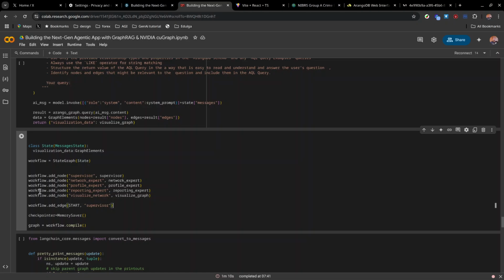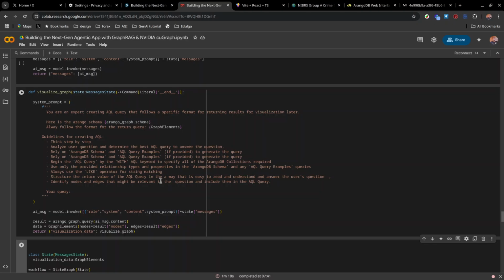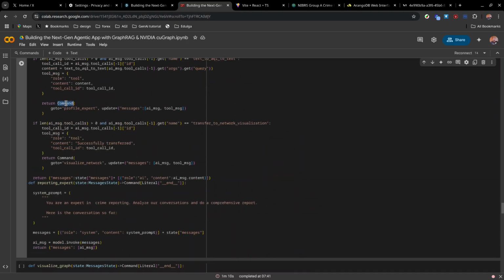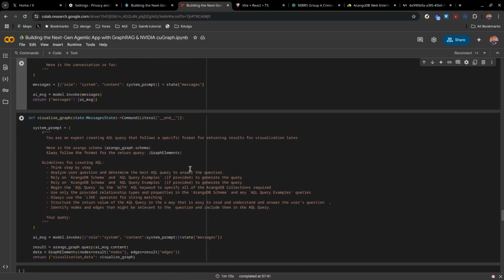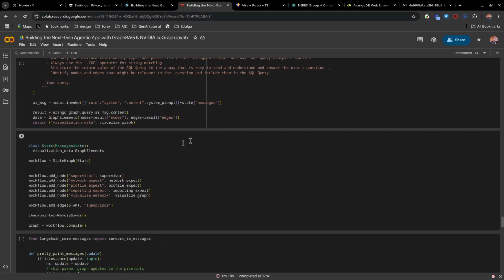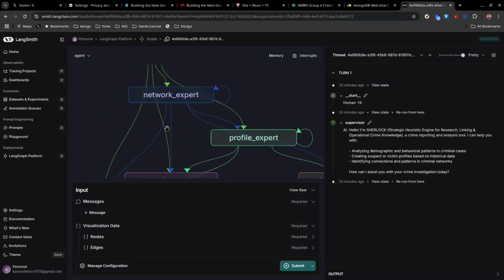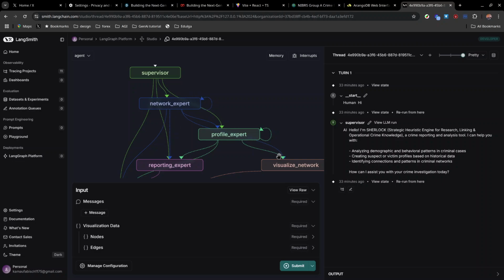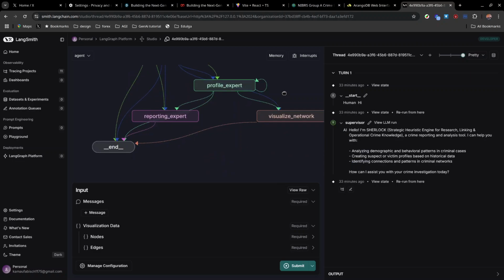Now, my workflow is pretty simple. I have the supervisor, and since I'm using this command, I don't have to specify from one edge to another. As long as I have the commands, I'm having agents communicate with one another in a complex network, which can be visualized here. You see there is a lot of connection. The expert goes to a tool, and then it can answer to itself. It can send back the answers of the tool to the profile.